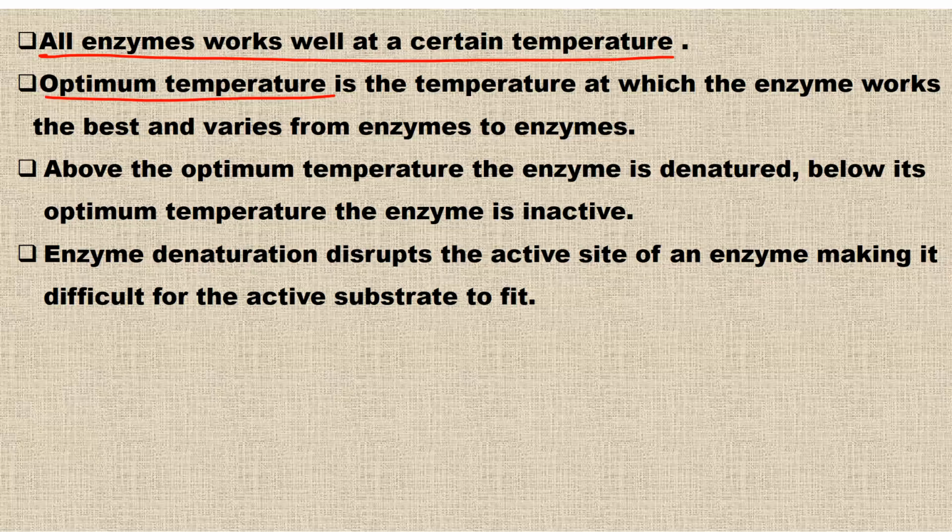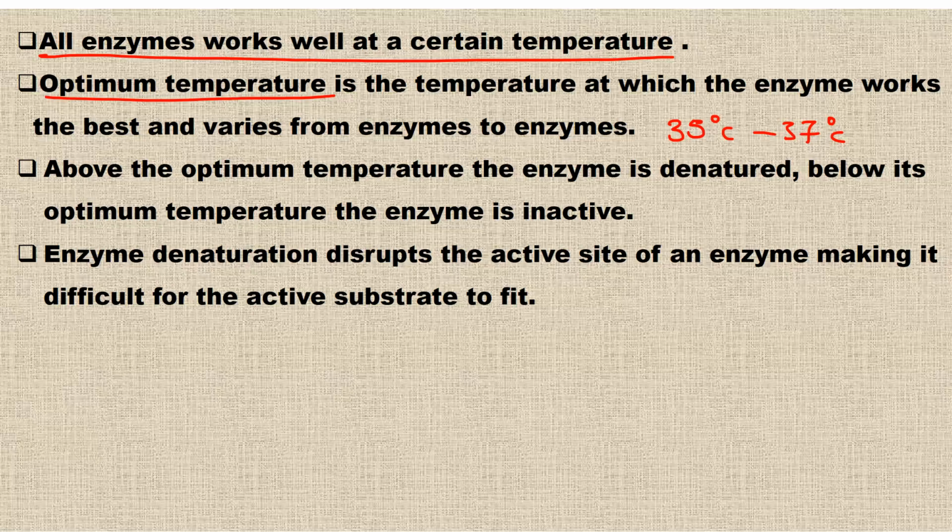For example, the enzymes that you find in our human body work well around 35 degrees Celsius to 37 degrees Celsius. Or let me just say 37 degrees Celsius. That is the optimum temperature. Which means they cannot work well in an environment, let's say, less than 37 degrees Celsius, say 20 degrees Celsius, or beyond 37, let's say 50, 60 or 80 degrees Celsius. Around those temperatures, something happens to the enzyme, as we are going to look at.